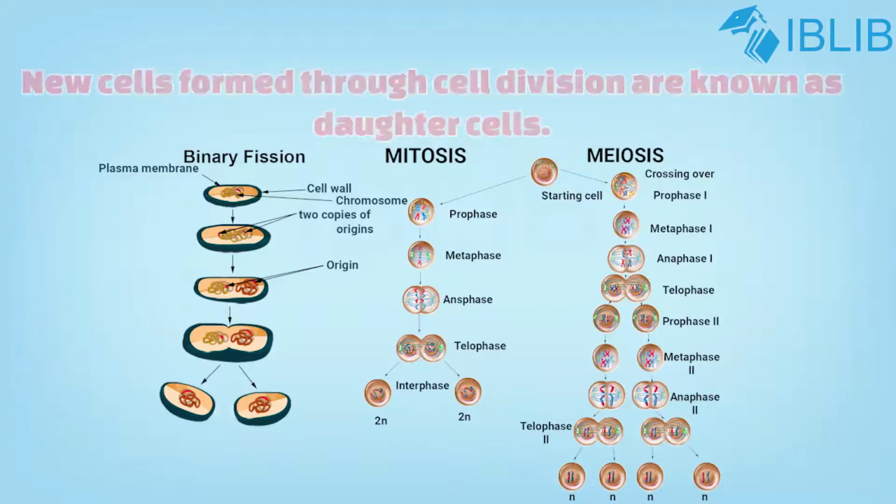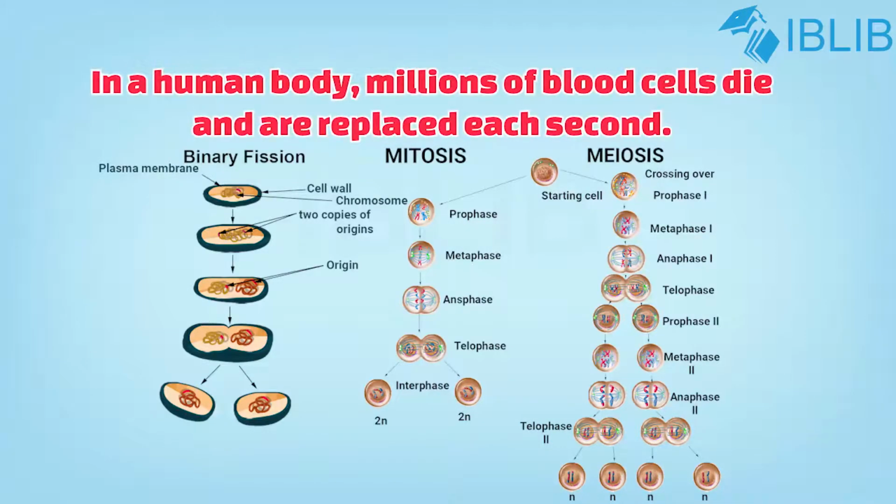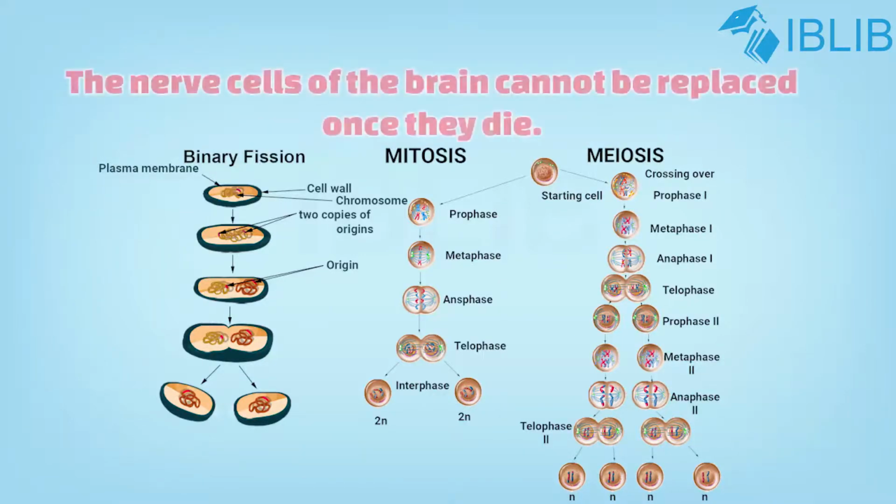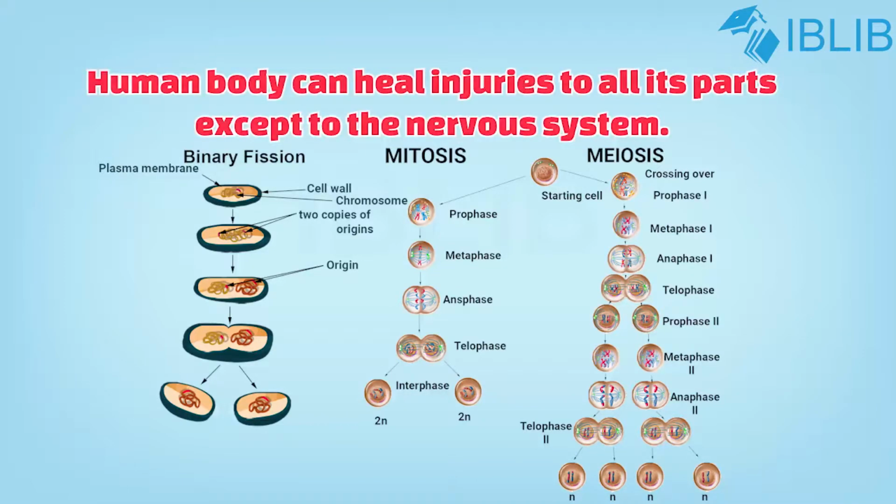New cells are needed for the growth of an organism and to replace cells that die. For instance, in a human body, millions of blood cells die and are replaced each second. The skin cells are also replaced, but the nerve cells cannot be replaced. Once they die, they are dead. Therefore, human body can heal injuries to all its parts except to the nervous system.